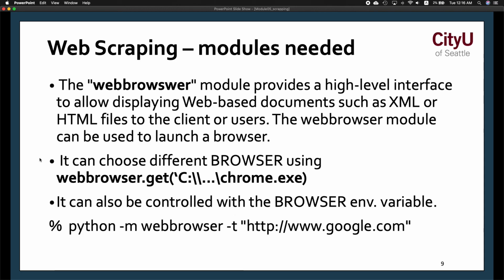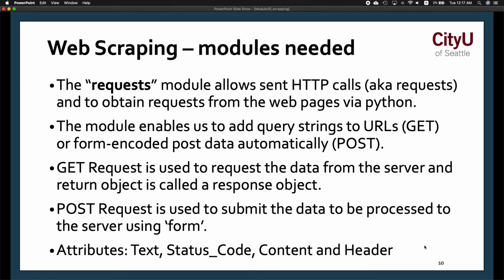So here's an example with the web browser and then the .get method, and you can specify which browser you're going to use. This is code to check out, and let's say you want to open up a web browser with google.com. The request module allows us to do HTTP calls. So we've been interacting with websites and we do HTTP requests, right? If we want to view something or read something, that's basically an HTTP get.